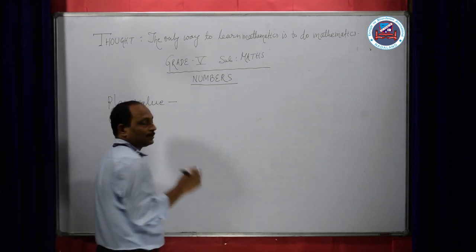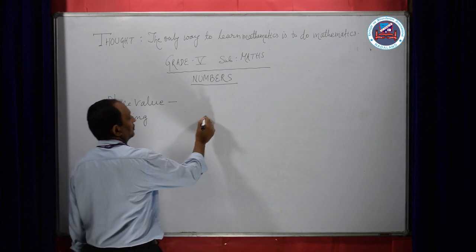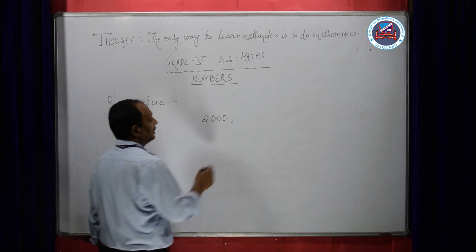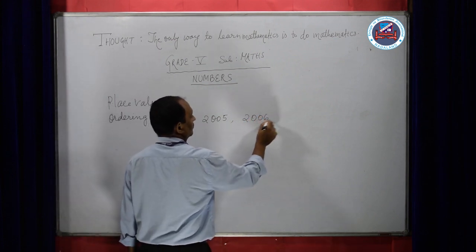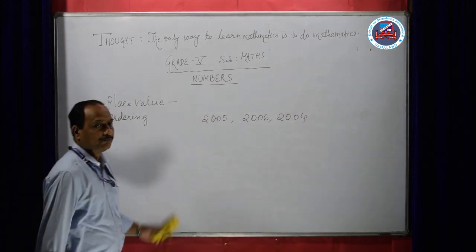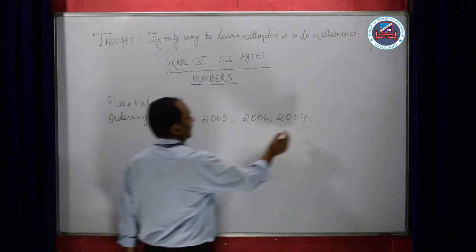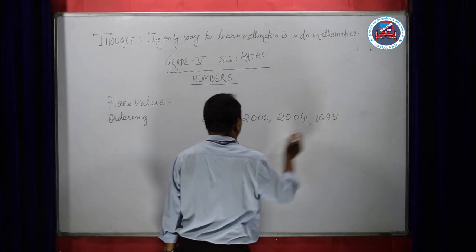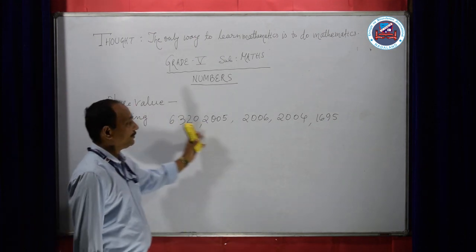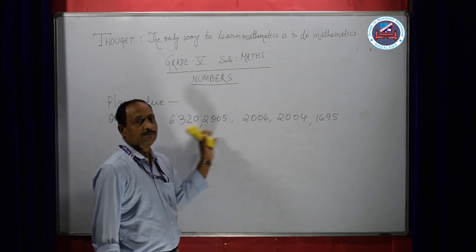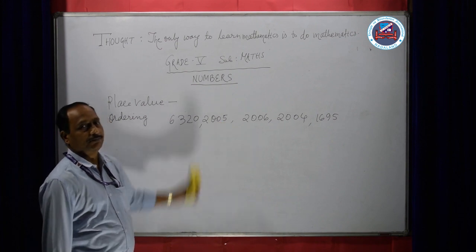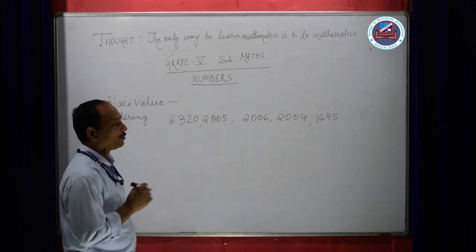Like, suppose, let us take your date of birth. Suppose 2005. Some of your friends might have been born in 2006. Some maybe 2004. Now, let us take some more numbers, 1695, 6320. When we put them from smallest to greatest, that means in ascending order,